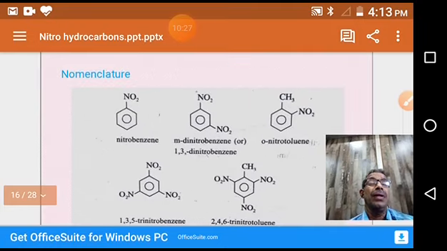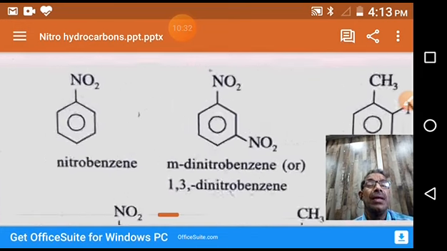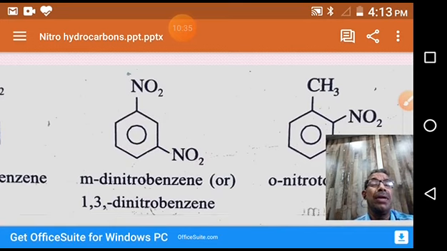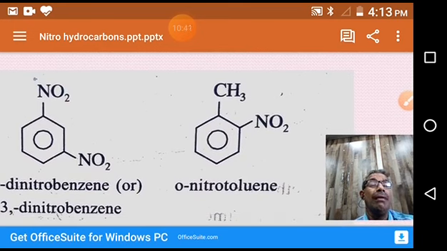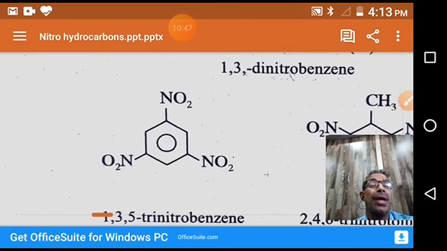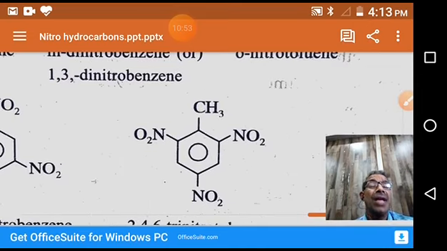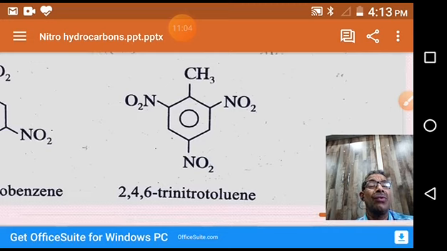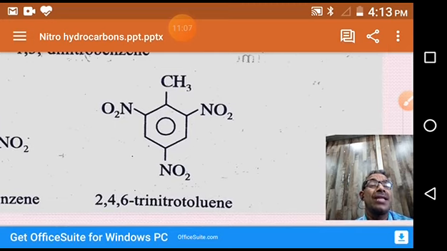So nomenclature. In this nomenclature, we call these nitroaromatic hydrocarbons. For example, first one is nitrobenzene. Second, this one is metadinitrobenzene or 1,3-dinitrobenzene. This is orthonitrotoluene or 2-nitrotoluene. This one is 1,3,5-trinitrobenzene. Okay, this is toluene. Actually, in toluene, the 2, 4, 6 positions are occupied by nitro groups. That's why we call it 2,4,6-trinitrotoluene. In short, we write this as TNT, which is used as an explosive.